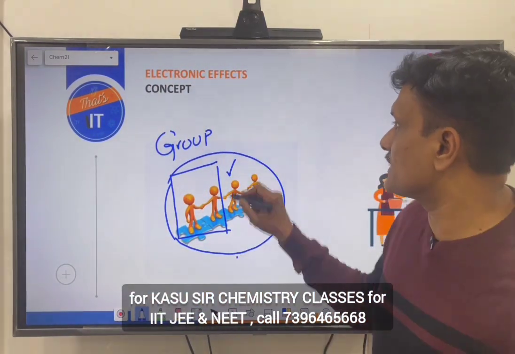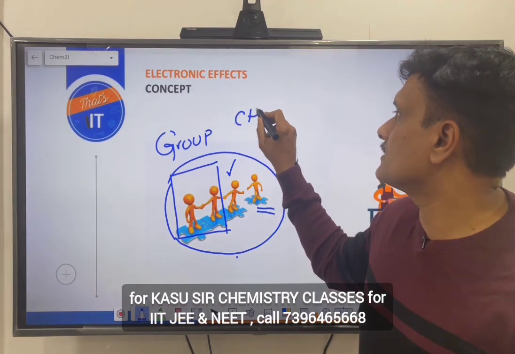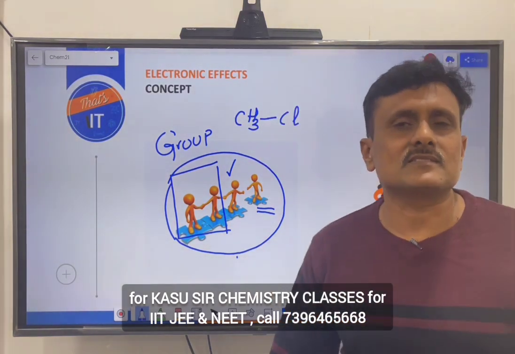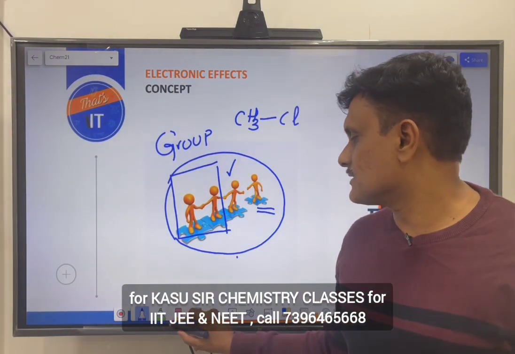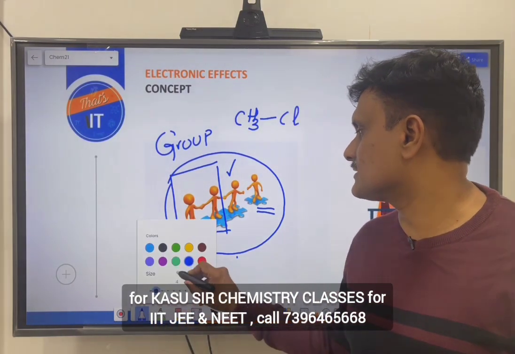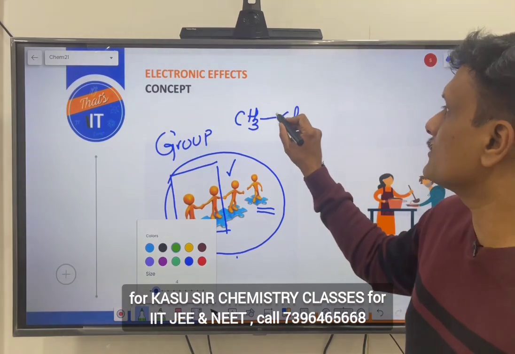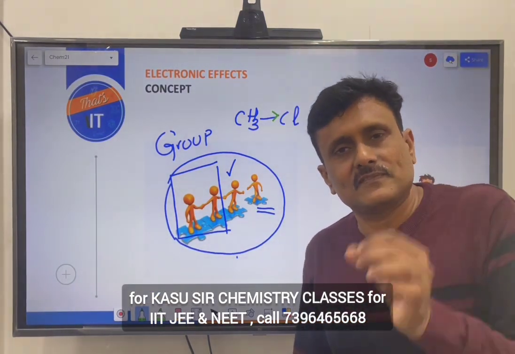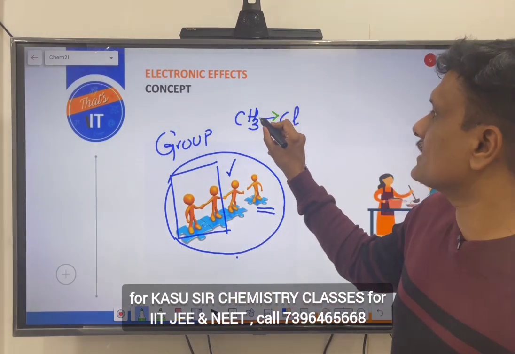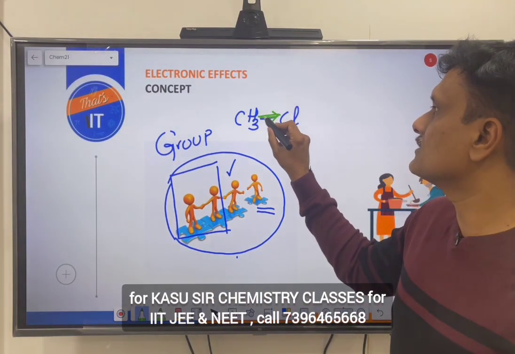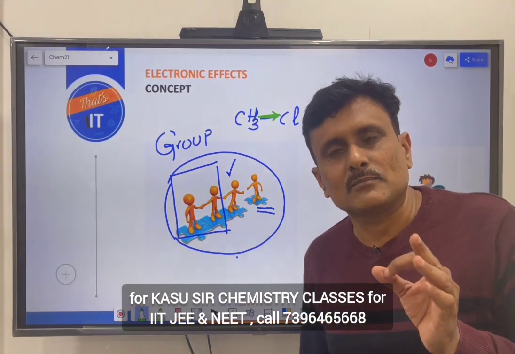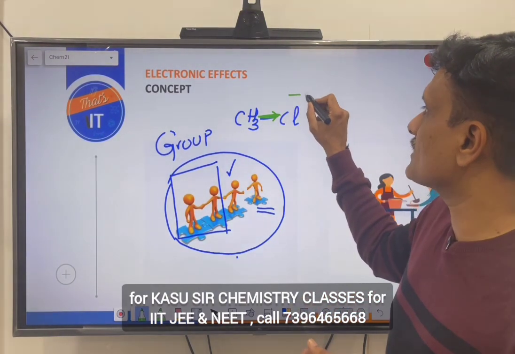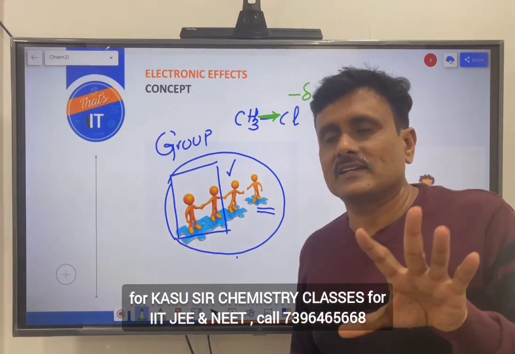So, that is what we can see in a compound such as CH3Cl. What will happen here is that the greed, we can call that the greed of the chlorine, the electronegativity of the chlorine, is pacified by the release of sigma electrons of the carbon-chlorine bond to the chlorine, helping it to garner the partial negative charge.